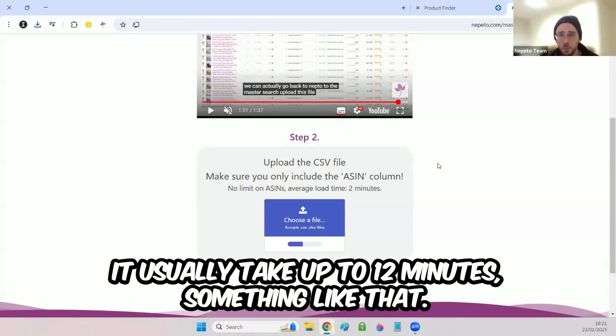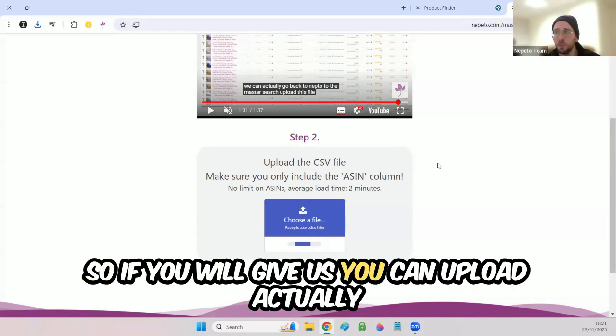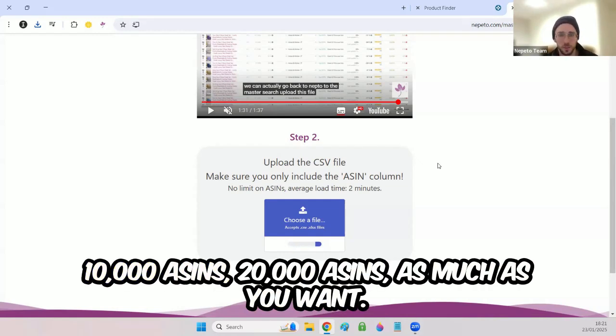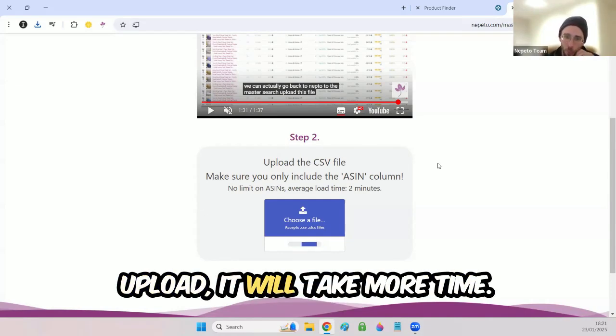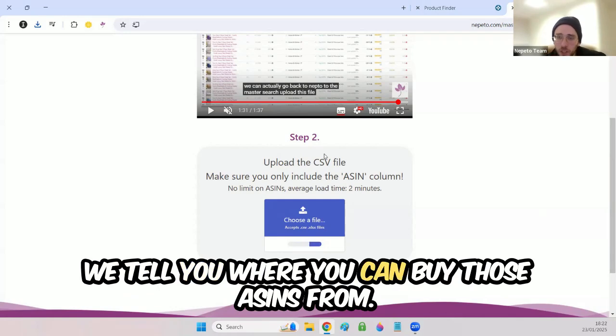It usually takes up to 1-2 minutes, something like that. It depends on the file size. You can actually upload 10,000 ASINs, 20,000 ASINs, as much as you want, but the more ASINs you upload, the more time it will take. Anyway, for 5,000 it's around 1 minute. And then we tell you where you can buy those ASINs from.